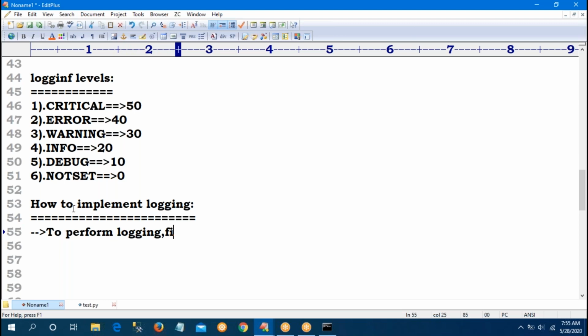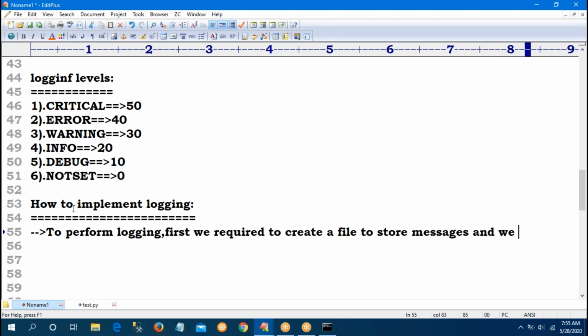To perform the logging, first we need to create a file to store our messages, and we have to specify which level of messages we have to store.